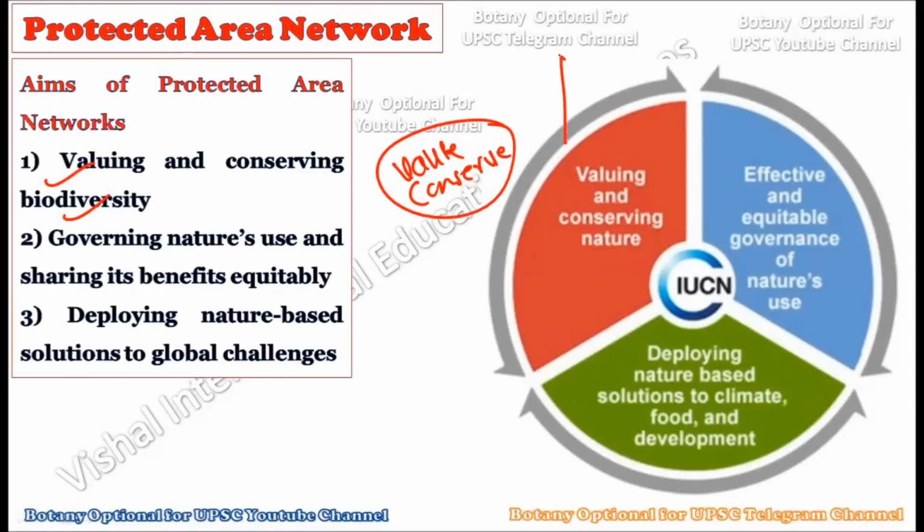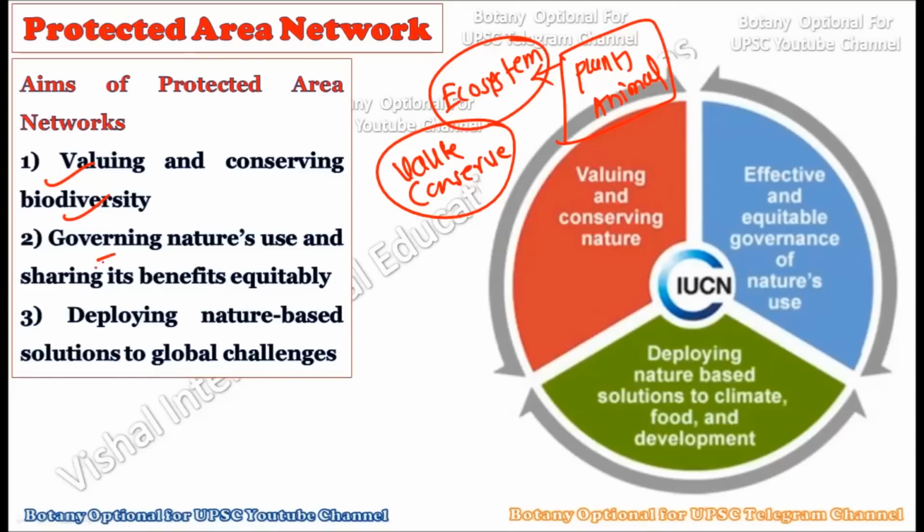If you protect any area in your surrounding for its rich biodiversity, whether it is the plants or the animals, or in other words whether it's the flora or the fauna, if you conserve them carefully, then in the process you can maintain the whole of the ecosystem, and then this ecosystem in turn can stabilize the whole of nature. So valuing and conserving the biodiversity is the first aim of the protected area network.